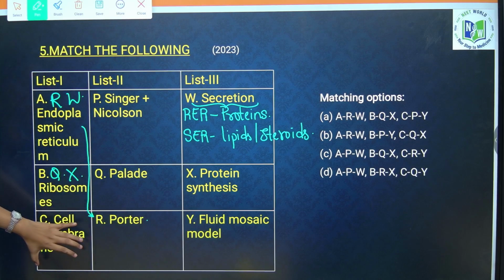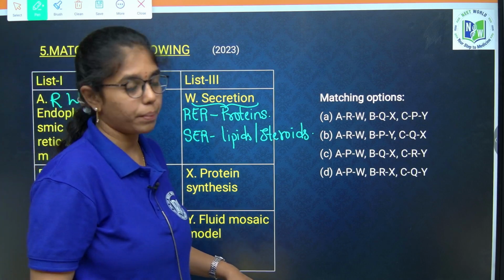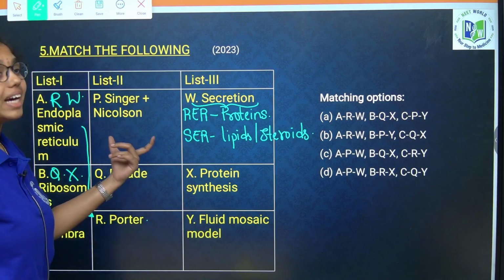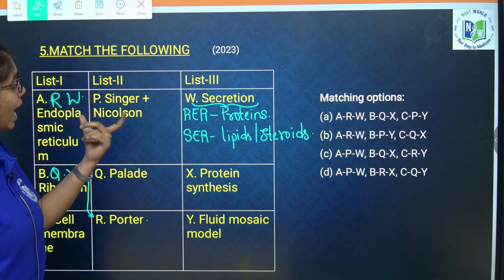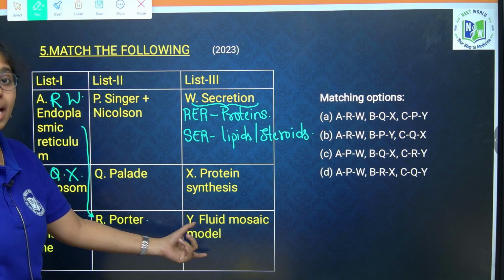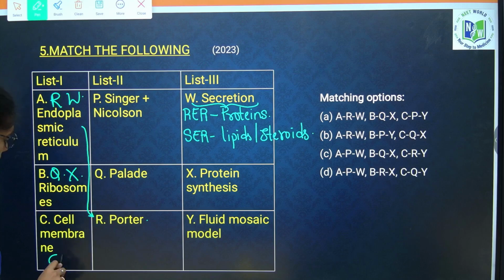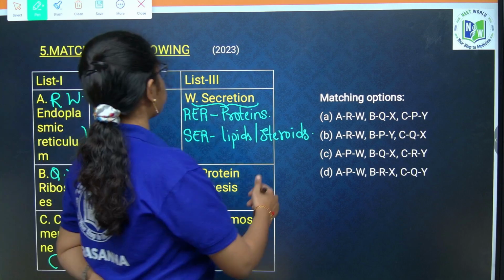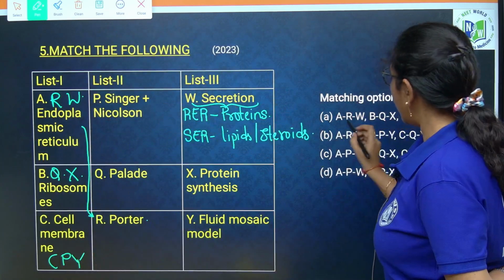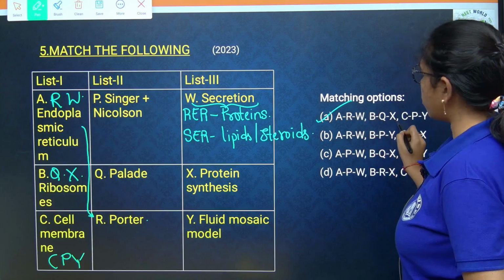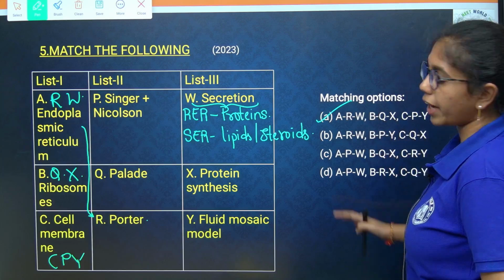Next, cell membrane: the most widely accepted model of the cell membrane was proposed by Singer and Nicolson. What model did they give? Fluid mosaic model. So here it will be C, P and Y.